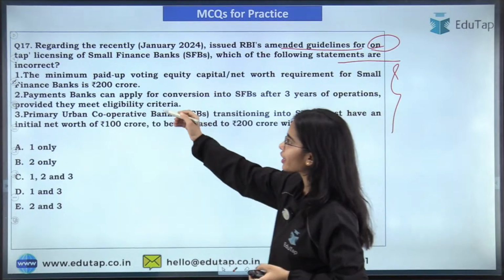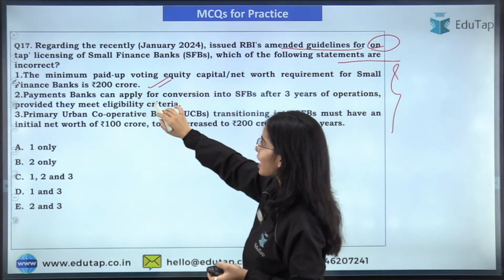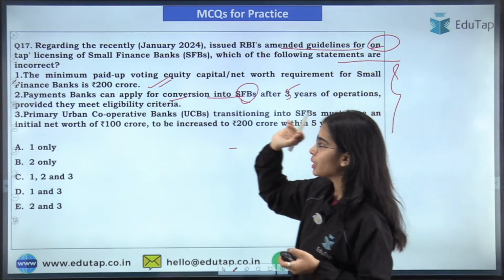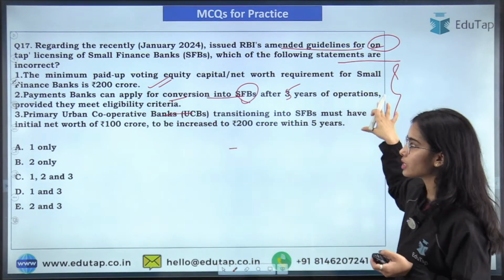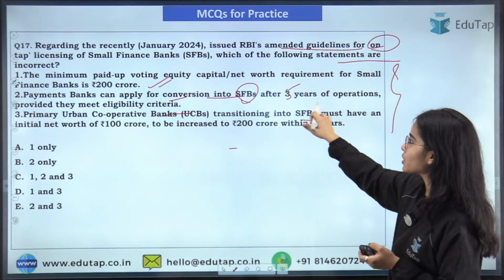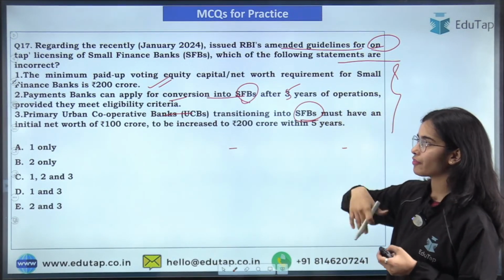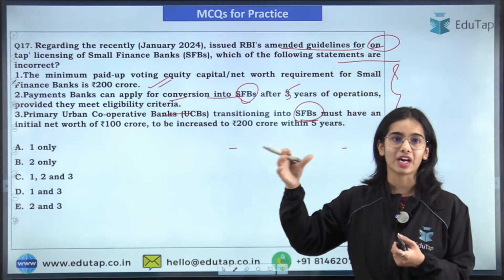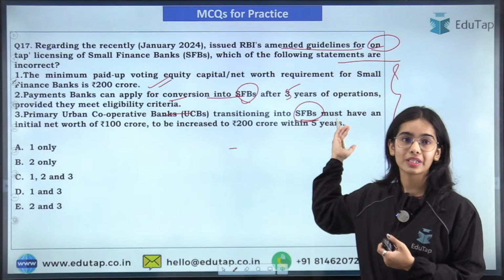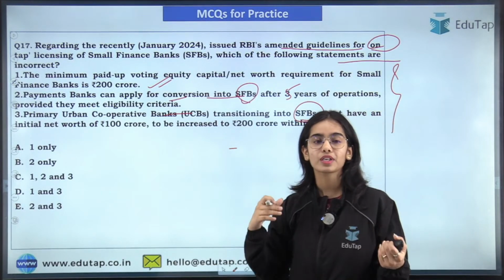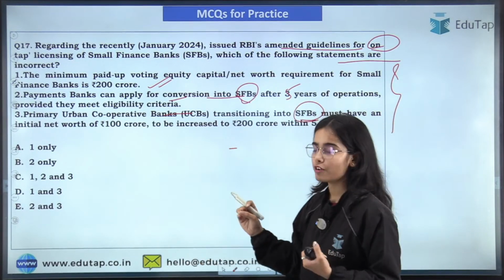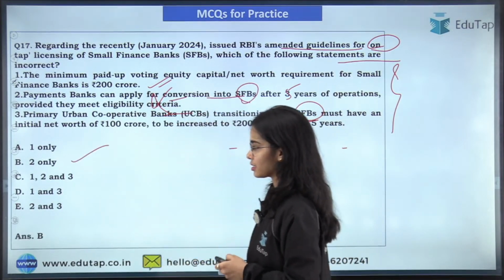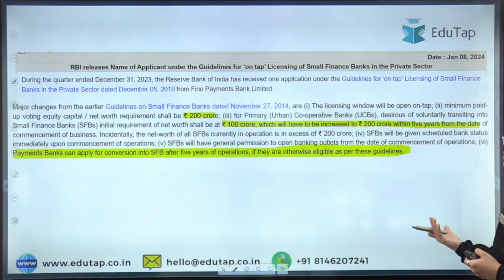So here, 200 crore minimum capital, correct. A payment bank can apply for conversion into a small finance bank after 5 years of operation. Primary urban cooperative banks can transition into small finance banks after they have increased their net worth from 100 crores to 200 crores within 5 years. So only the second statement is incorrect. That's why B is the right answer here. Okay, so this is the idea.